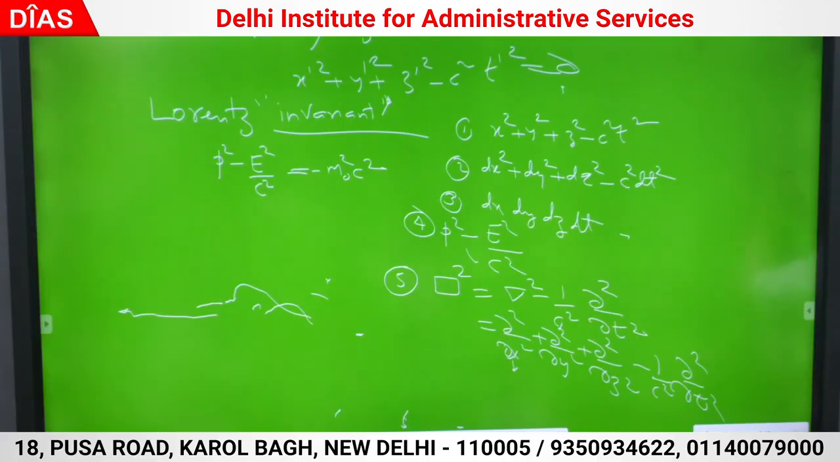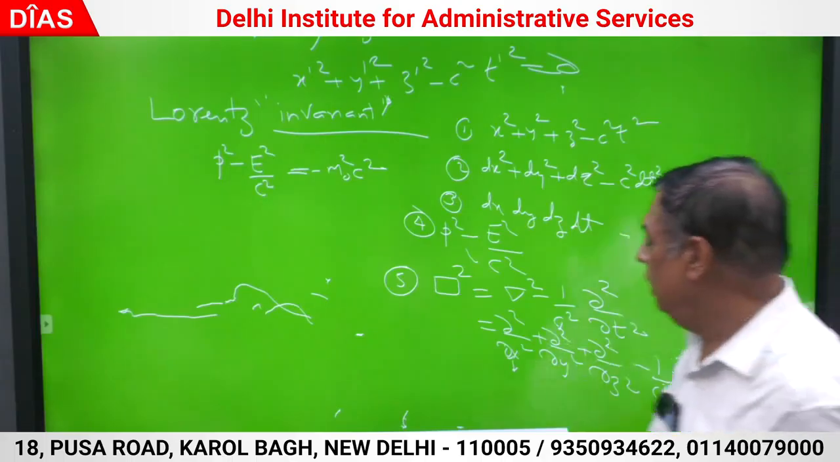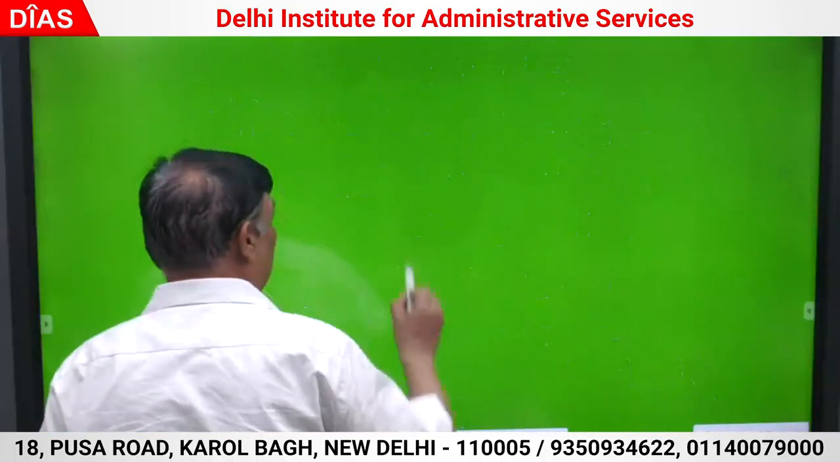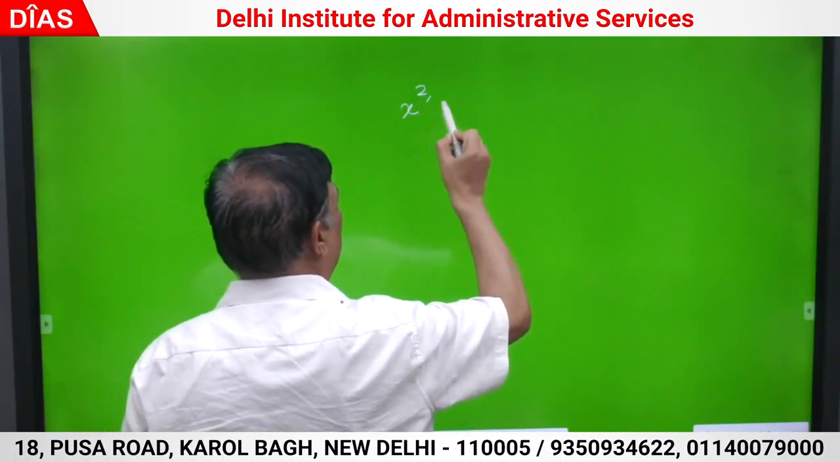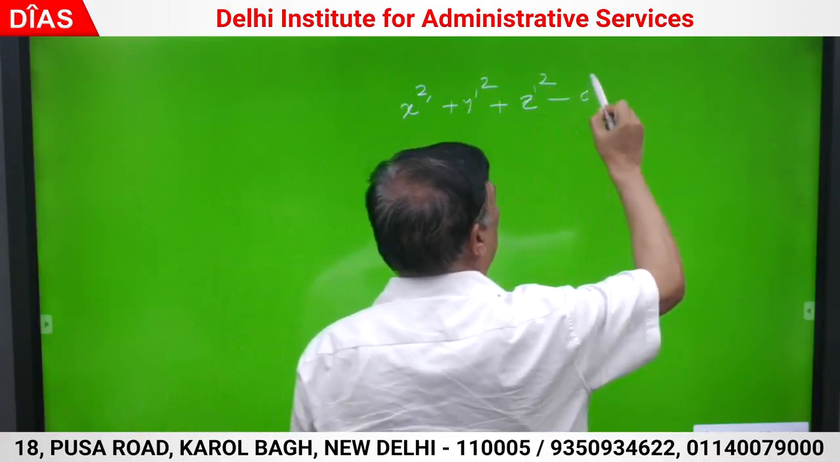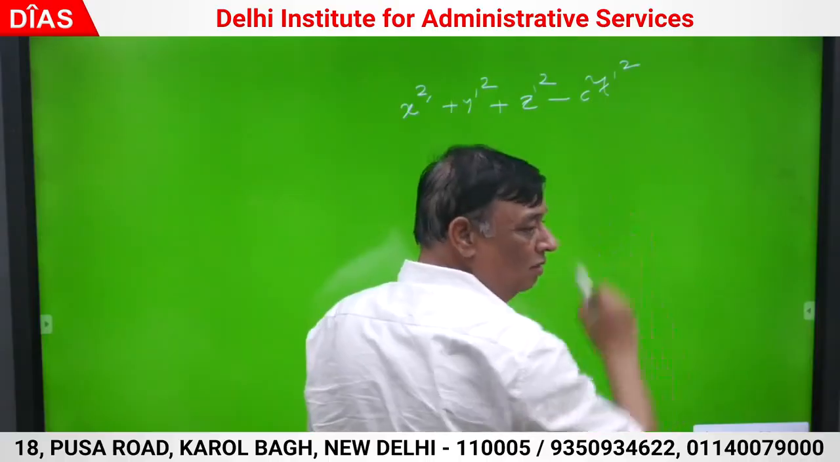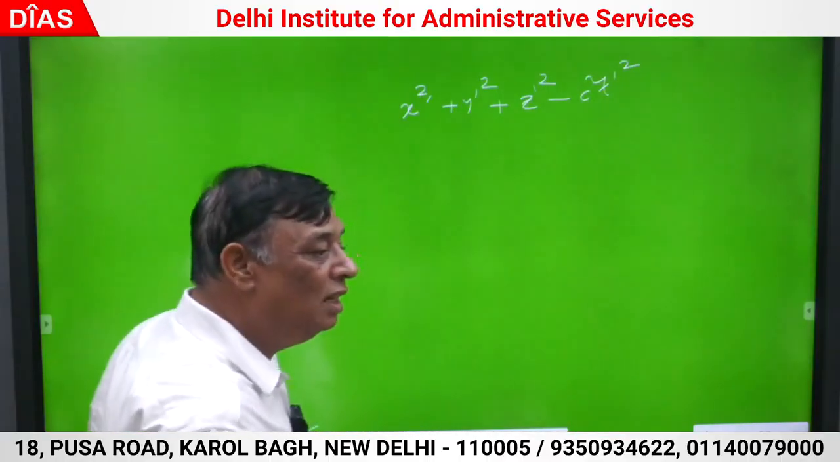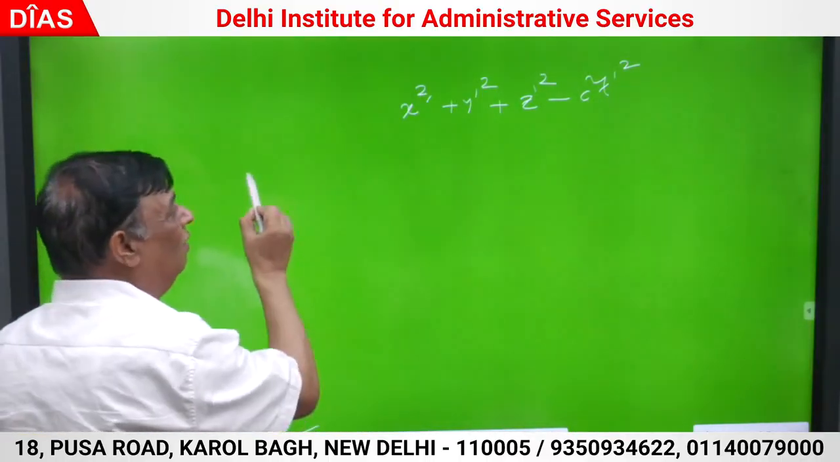So first of all you have to write down what the Lorentz transforms are. Then you have to evaluate that the right hand side must be equal to the left hand side. Okay, I am showing the first one, then we will do the second, otherwise you will get stuck. x dash square plus y dash square plus z dash square minus c square t dash square, this has to be shown. Correct. What is x dash?